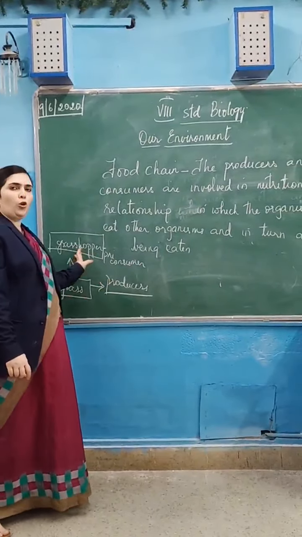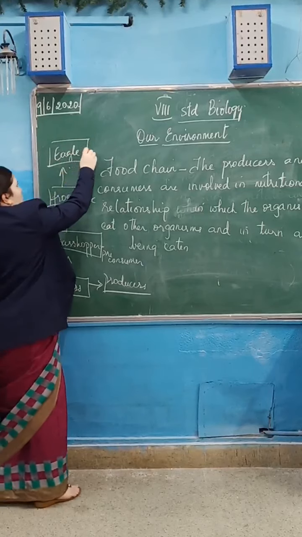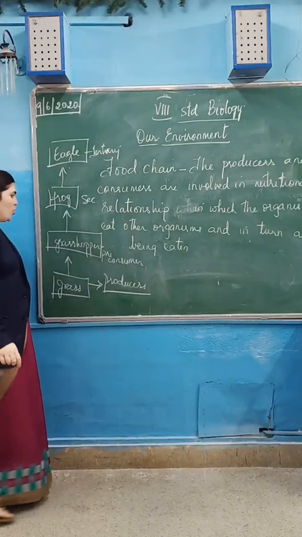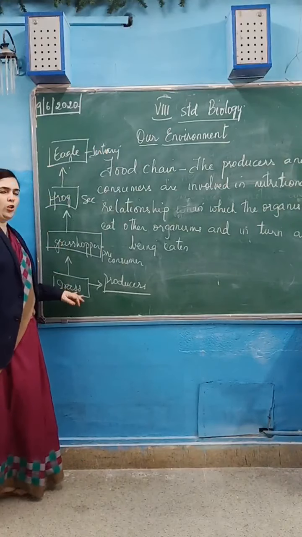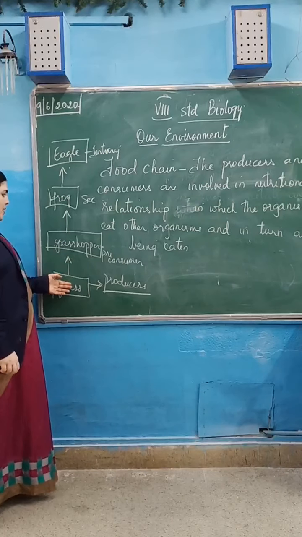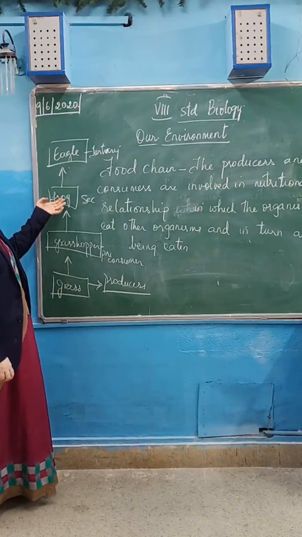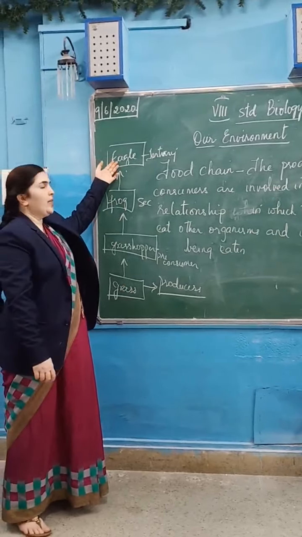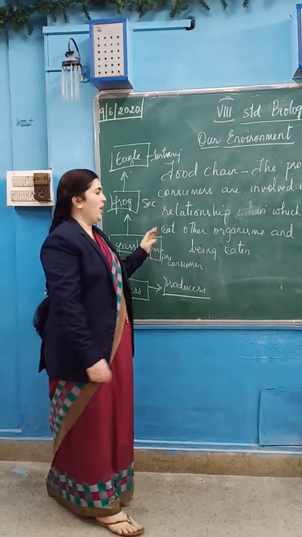Then next, grasshopper is eaten by frog. Frog becomes the secondary consumer. Frog is eaten by eagle or snake or lizard or anything, and that becomes a tertiary consumer. So you can see here the organisms are eating other living organisms and in turn being eaten. Grasshopper eats grass; in turn grasshopper is eaten by frog. Frog eats grasshopper; in turn frog is eaten by eagle. Like that the chain continues.